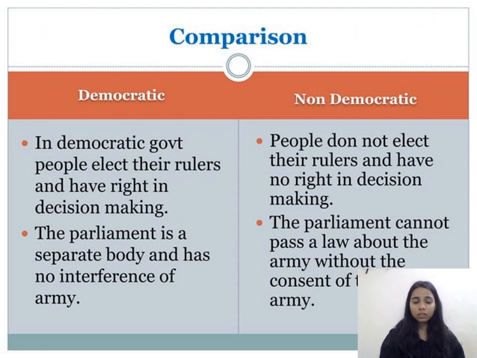Next, we will compare democratic and non-democratic countries. In a democratic government, people elect their rulers and have the right in decision making. Whereas in a non-democratic country, people do not elect their rulers and have no right in decision making. Secondly, the parliament is a separate body and has no interference of the army. Whereas in a non-democratic country, the parliament cannot pass a law about the army without the consent of the army.